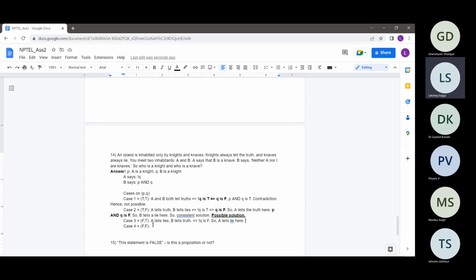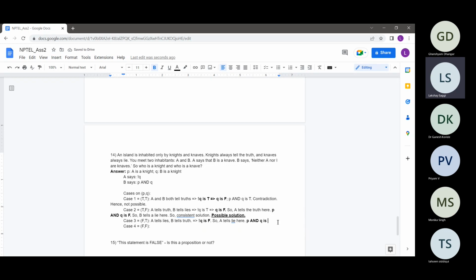And similarly, what B was saying was P and Q, right? So P was false and Q was true.